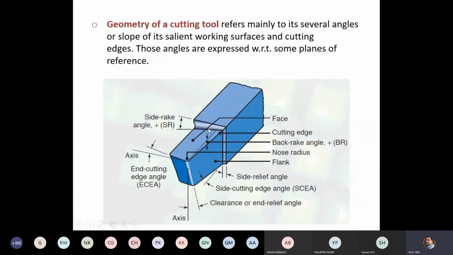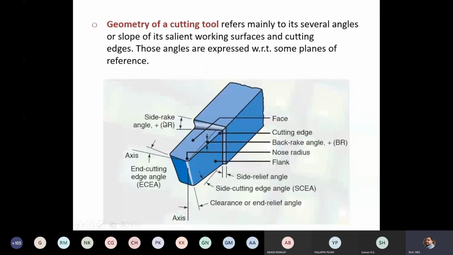Here you can see the angles, rake angle. Rake angles are usually measured from the rake surface. In rake angle there are again different types: side rake angle, back rake angle, and it can be negative, positive, or neutral. All those things we will discuss in upcoming slides.